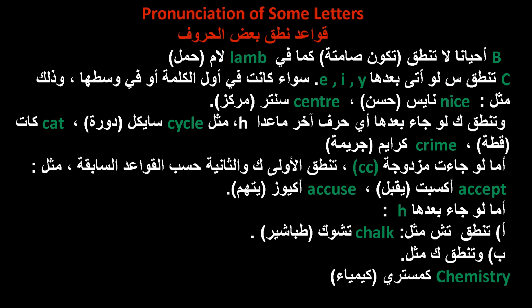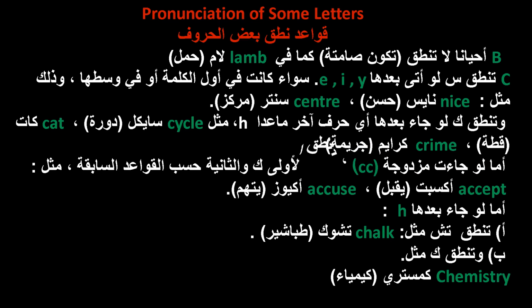Rules for pronunciation of some letters. B is sometimes not pronounced, it is silent, as in lamb. C is pronounced as S if it is followed by E, I, and Y, whether it is at the beginning of the word or in the middle, such as nice, center. It is pronounced as K if it is followed by any other letter except H, such as cycle, cat, crime.